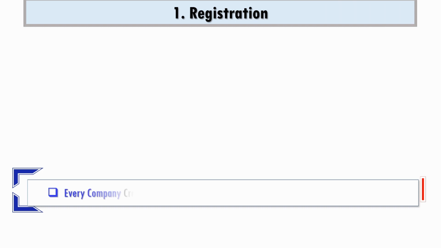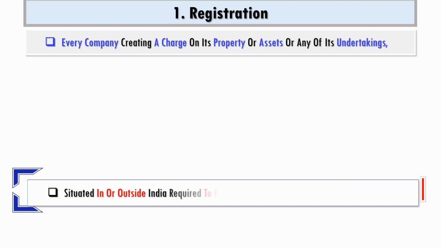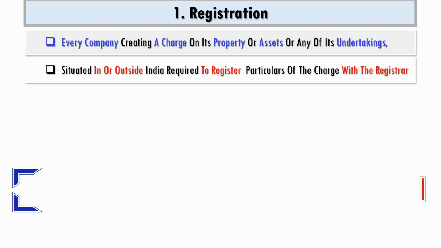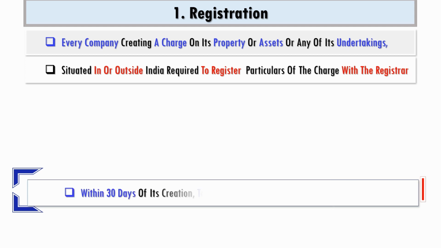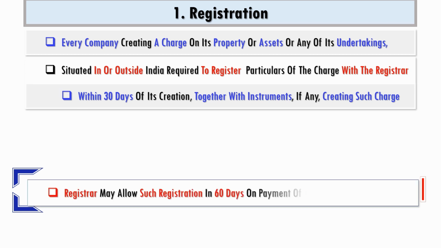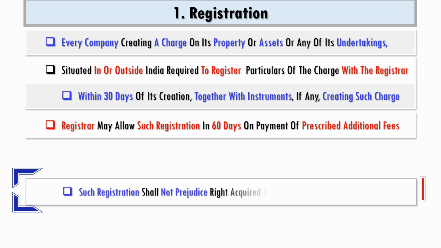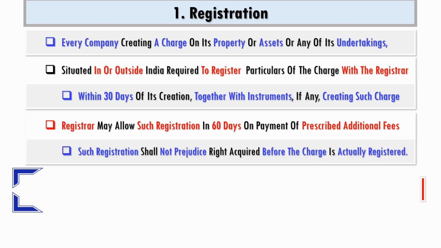Registration of a charge. Every company creating a charge on its property or its undertaking, whether situated in or outside India, is required to register particulars of the charge with the registrar. It has to be done within 30 days of its creation, together with instruments, if any, creating such charge. The registrar is allowed to permit registration even in 60 days on payment of an additional fee as prescribed. Such delayed registration shall not prejudice rights acquired by others before the charge is actually registered.